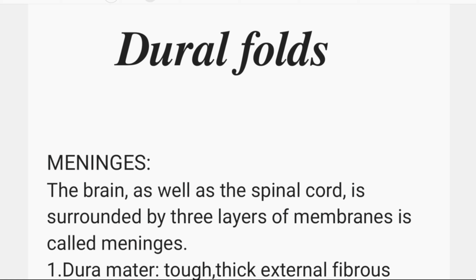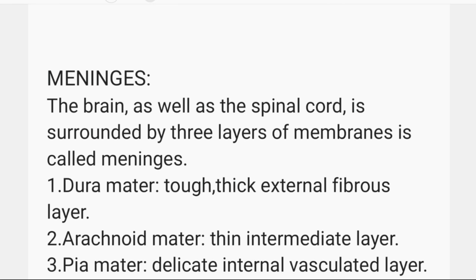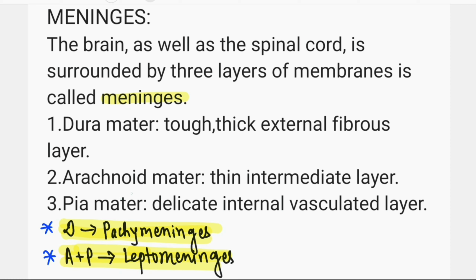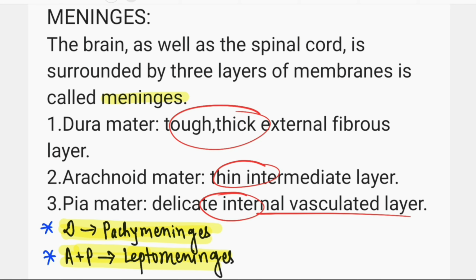Before talking about dural fold, we'll shortly describe the meninges. The brain as well as the spinal cord is surrounded by three layers of membrane called meninges. That is the dura mater, arachnoid and pia mater. Dura is a tough, thick and external fibrous layer, and arachnoid is a thin intermediate layer, whereas pia mater is a delicate internal vascularized layer that is adherent to brain parenchyma.